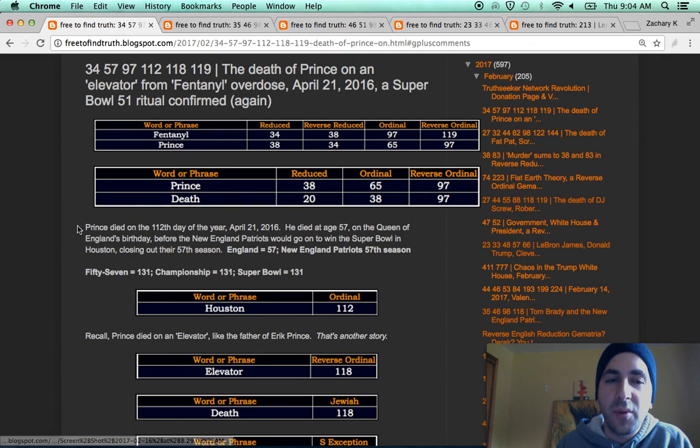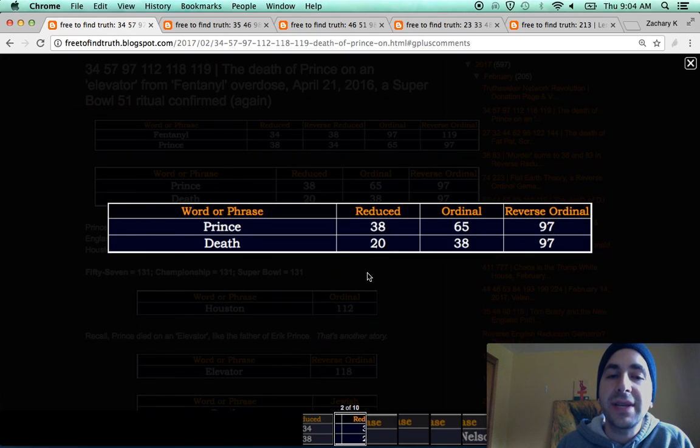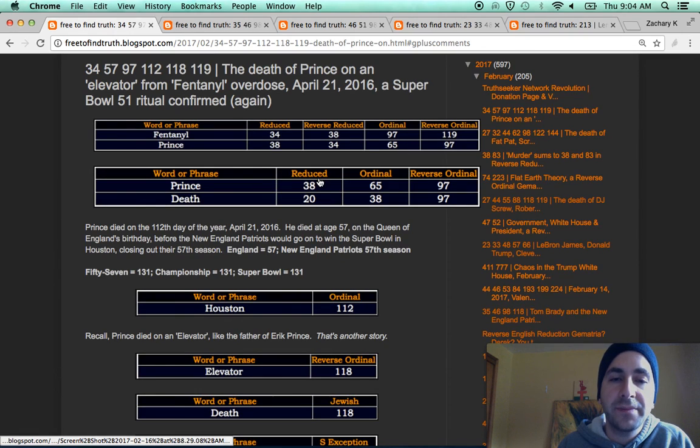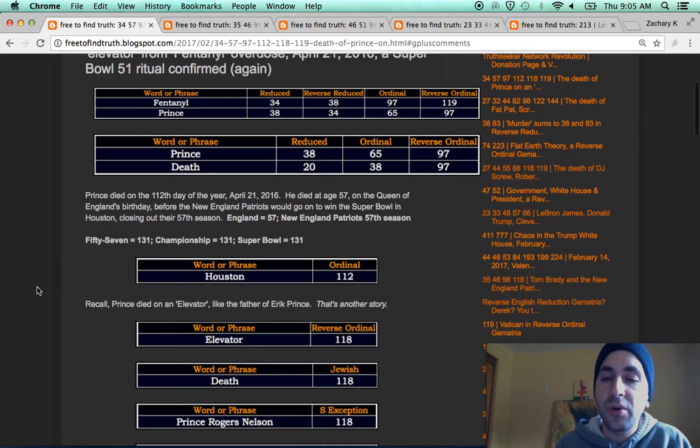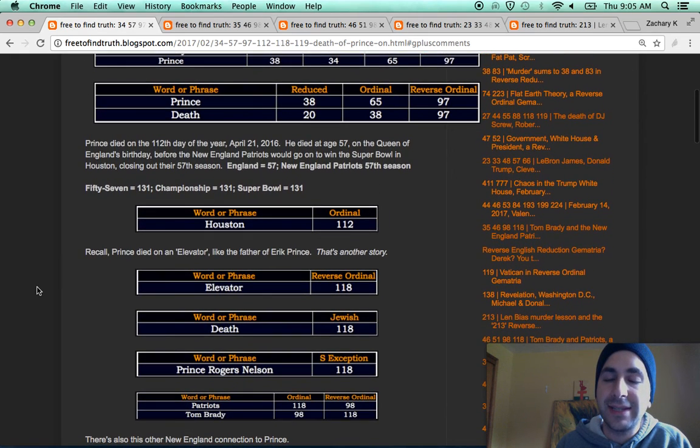Now, there's a whole lot more to this. What's interesting is the word death in reverse ordinal is also 97. Again, death and Prince, a match in gematria. Prince died this year on April 21st, 2016. That date is written 4/21 in the U.S.